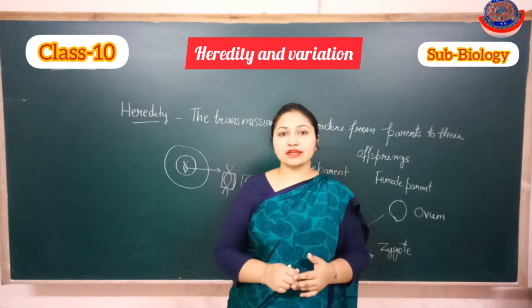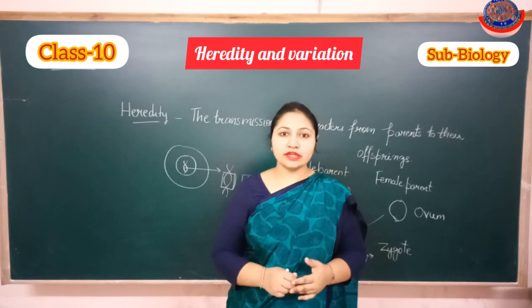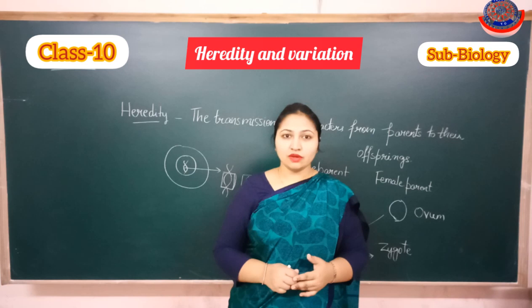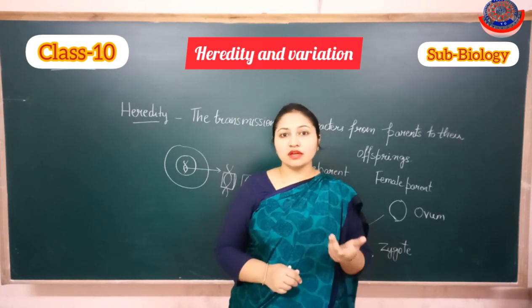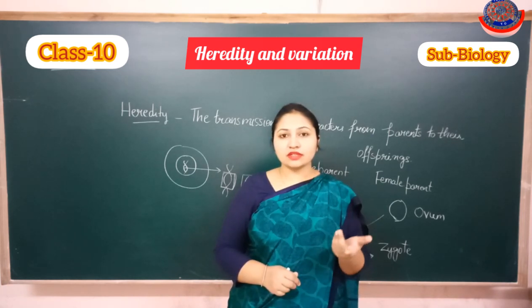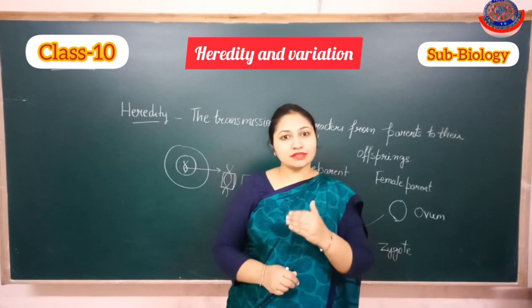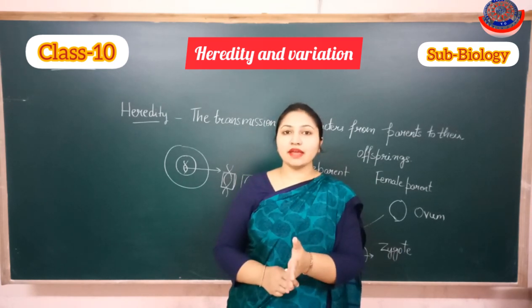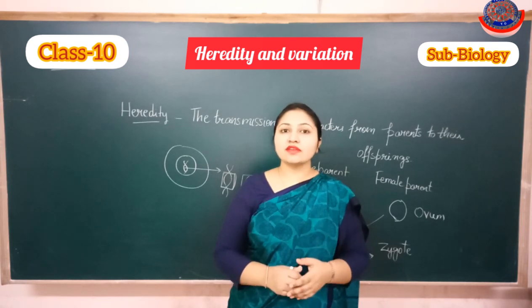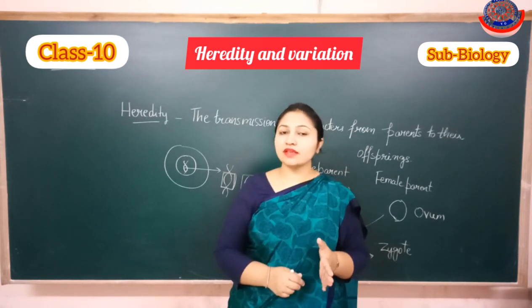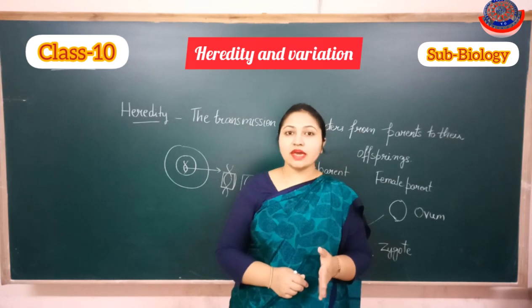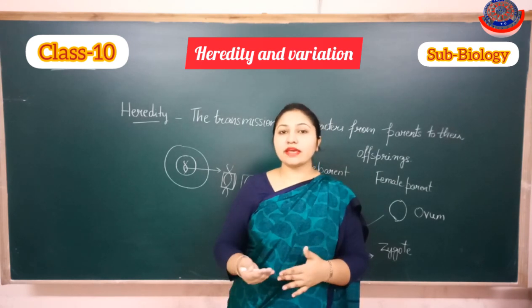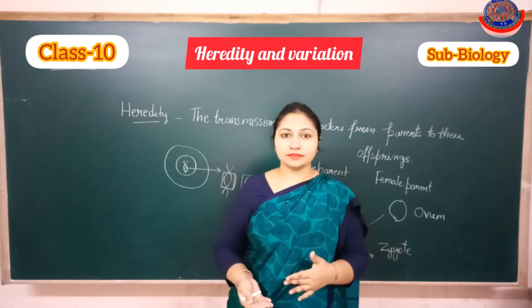So that's why the characters are also different in different individuals. It can be related to complexion, hair color, whatever. So these different characters that are inherited are known as variation, as different individuals have different characters.